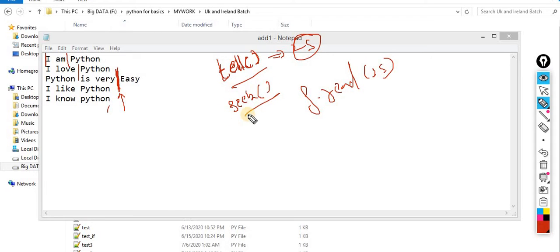Seek means I am moving the cursor. Whenever I press over here 0, and my cursor was blinking over here, it moves the cursor to 0. Let's suppose I press 6, now my cursor is blinking over here. Now I press 8, my cursor is blinking over here. So for moving the cursor, the method name is called seek.